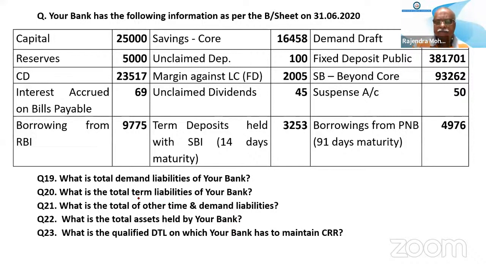Normally, term liabilities of your bank means the term liabilities taken. We have taken this term liability as fixed deposits: fixed deposit public, margin against LCFD, and savings bank core. Savings bank core we have taken. That is pure term liabilities. Okay, so these borrowings are not taken into consideration.